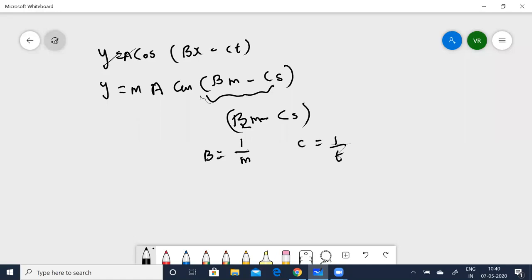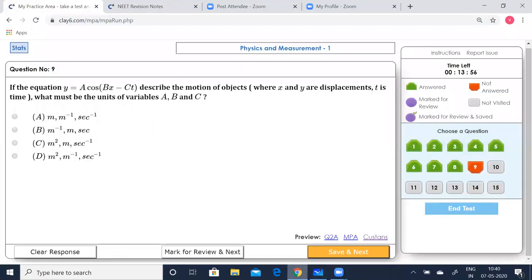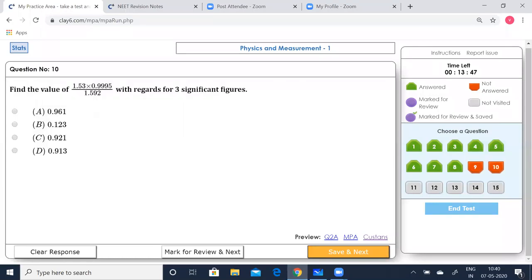So I can write this as m to the power of minus 1. This can be written as t to the power of minus 1. So let's see which option is correct. A is correct. M to the power of minus 1 and second to the power of minus 1. So A is correct. Okay. So let's save and go to the next question.